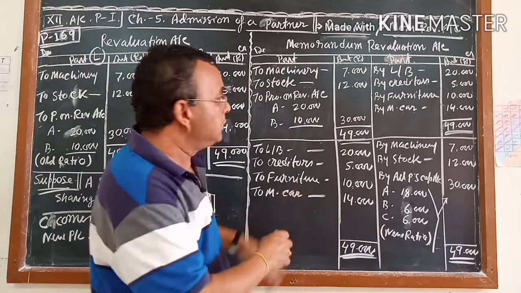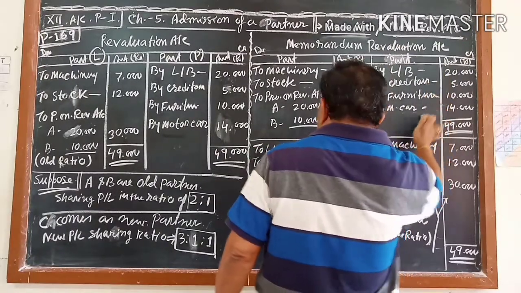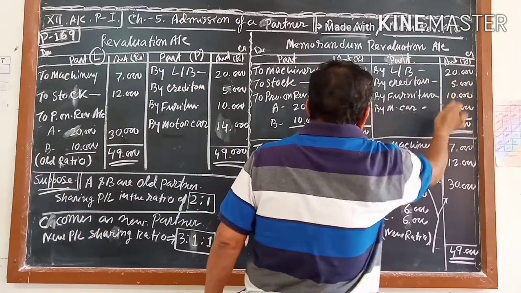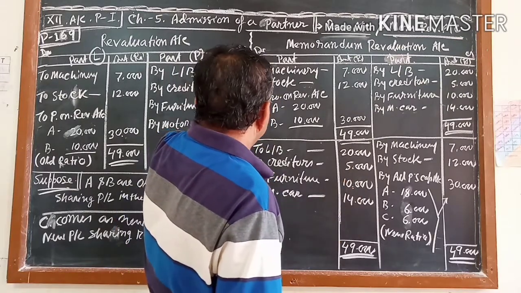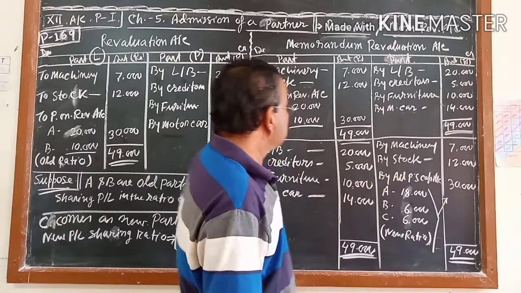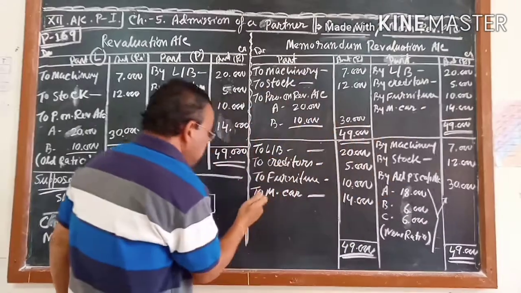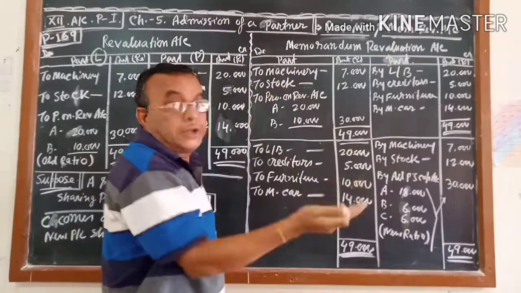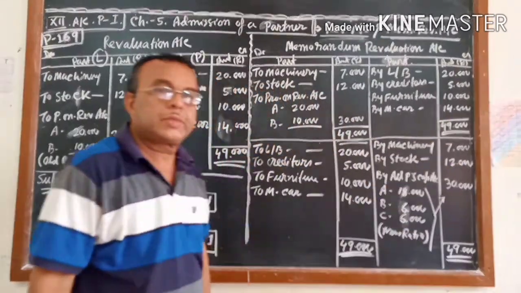What is the meaning of that? First let me write it, after that I will tell you. Land and building, creditors, furniture, motor car: 25, 10, 14. Machinery, stock. It was debit, so it will come on the opposite side. What we have written on the credit side, we are now writing on the debit side, and what we have written on the debit side, we write on the credit side.